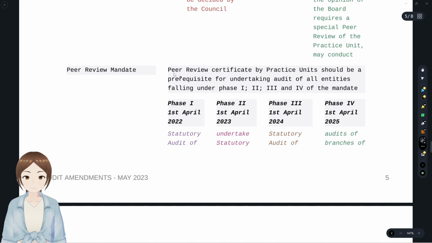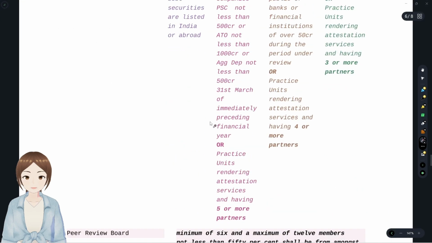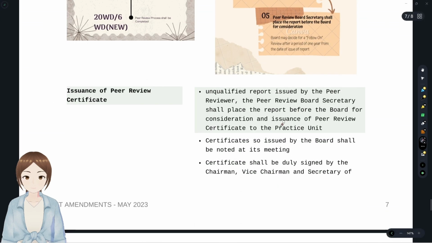Peer review certificate by practicing unit should be a prerequisite for undertaking audit of all entities falling under phase 1, 2, 3, 4 of the mandate. What they are saying is that in order for a practicing unit to apply to do any kind of audit, it needs to have a peer review certificate. When will you get the peer review certificate? A peer review certificate will be given when you undergo the process of peer review. Issuance of peer review certificate.